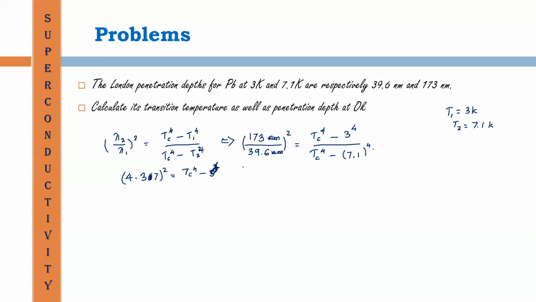That is equal to 81, and then in the denominator, Tc raised to 4 minus 7.1 raised to 4, that is 2541.